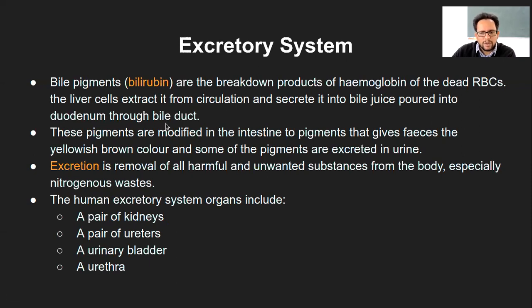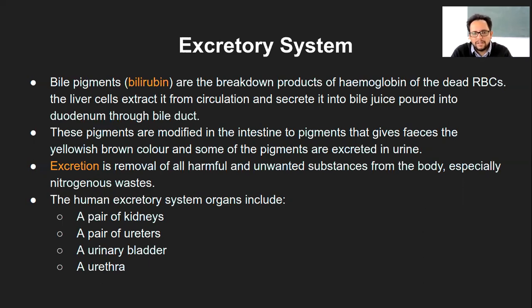Looking at all of these facts, excretion is the removal of all harmful and unwanted substances from the body, especially the nitrogenous waste. One of the major differences that you should know is whatever is soluble goes out of the body in urine, whatever is insoluble goes out as fecal matter, right?